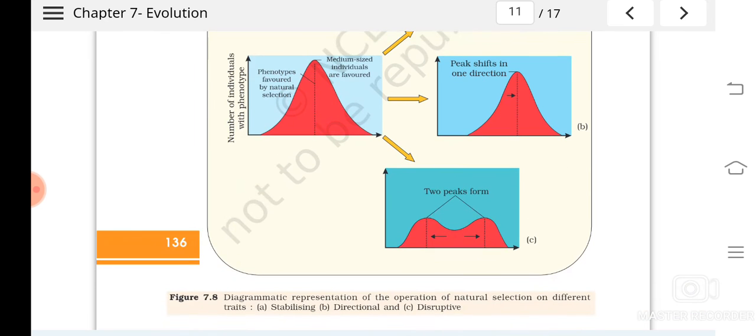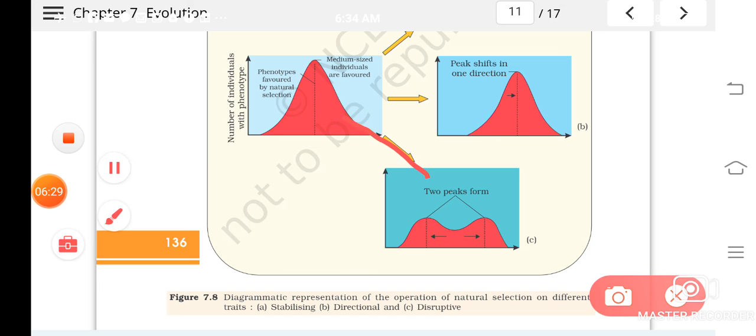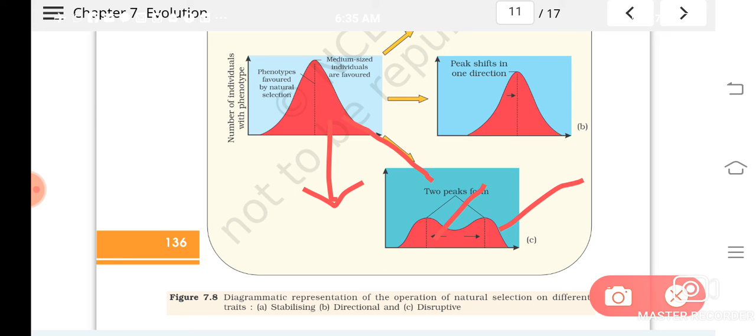And now you see two peaks. If from the parental population two peaks are forming, then you can say this selection is disruptive. The population is getting divided, and from the parental population, two different types of species are formed. So the species is getting disrupted. Understood? So this is only the diagrammatic representation of the operation of natural selection.